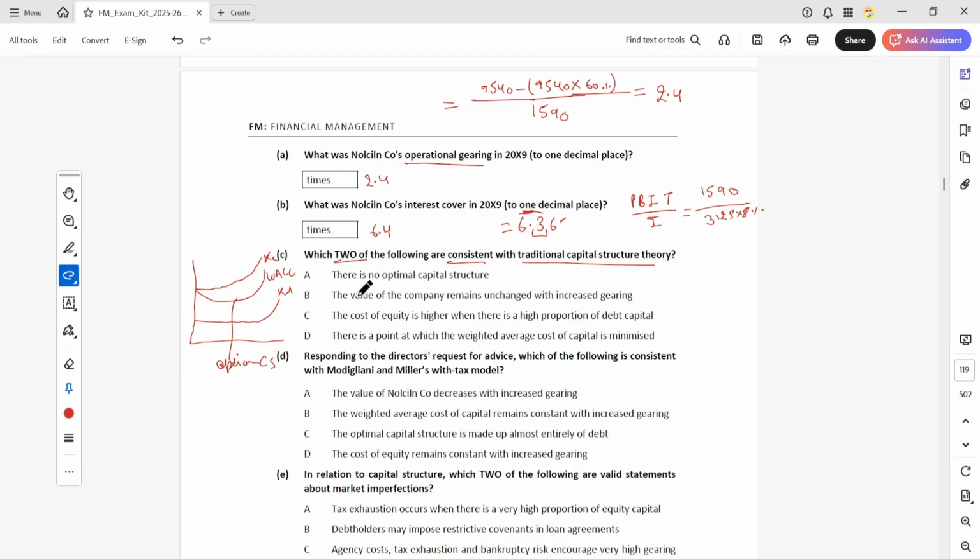Also, when the WACC is lower, the market value of the company will increase. When the WACC becomes lower, the value will increase, but when the WACC increases, the market value will drop.